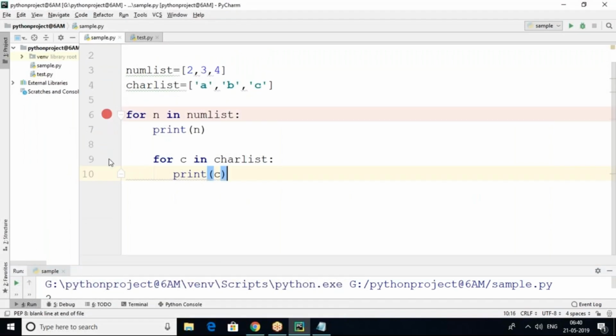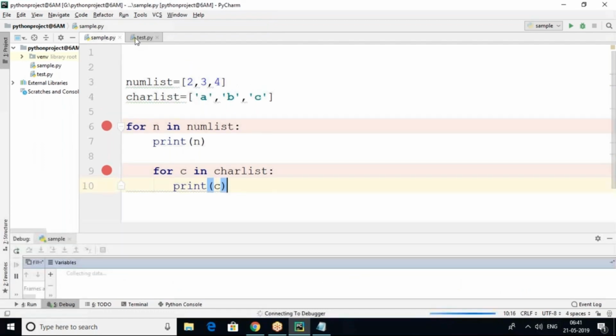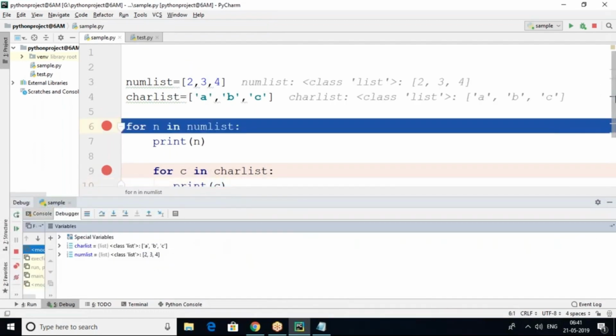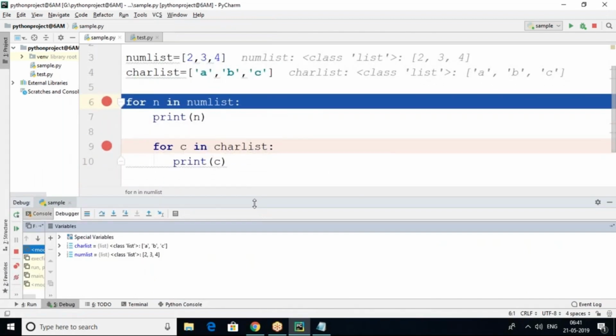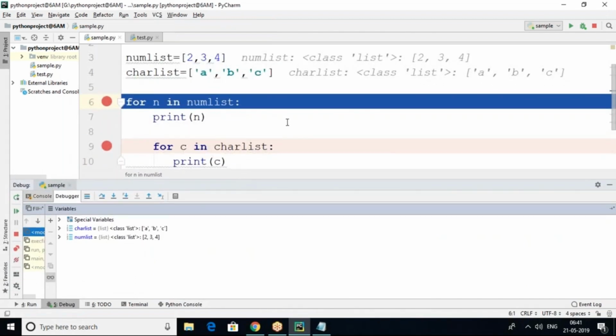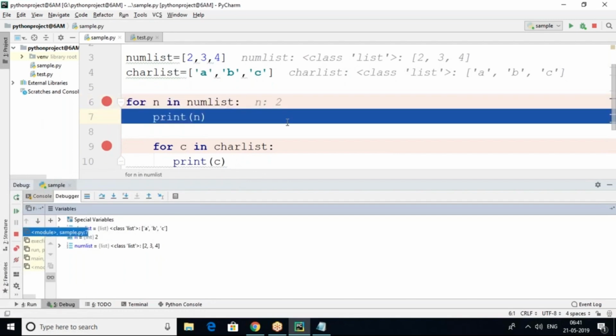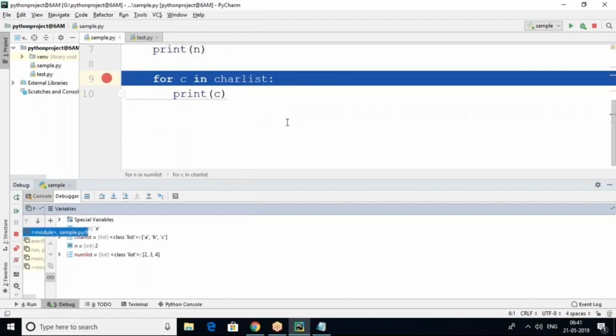Let me show you quickly how the loop is going to iterate the elements. First iteration starts from the outer loop, no? Yes. So num list, char list are already decided. Press F8. First num n value 2, c value a, c value b, c value c, like this.